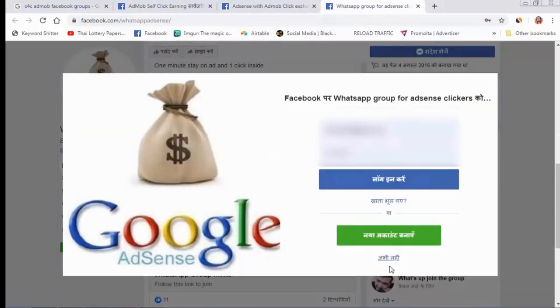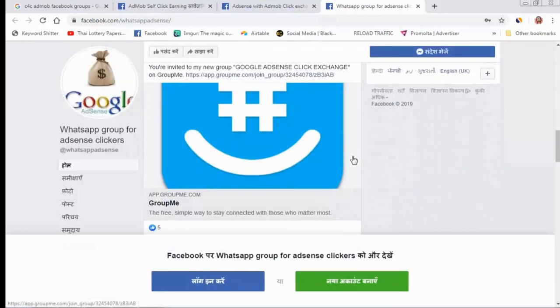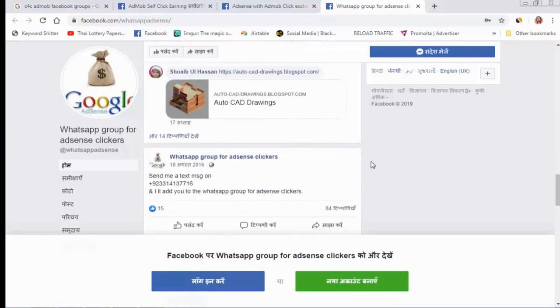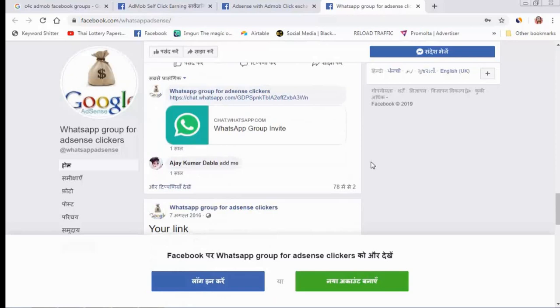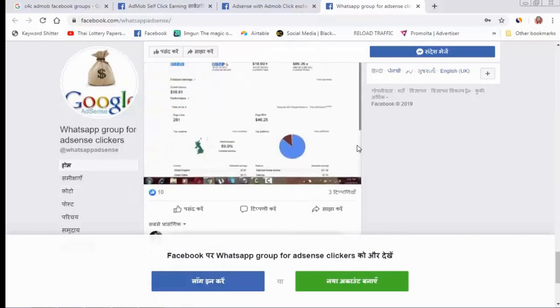I have worked many times in this group, and I have already joined many groups for C4C, AdMob, Click Exchange. This is very simple work. Some people I know click on my ad in my application and give me $5 to $10 CPC only on AdMob. You can think about it. Only one click, and they give me $5 to $10 CPC. So if you exchange clicks with someone, you can earn more on your Google AdMob account.